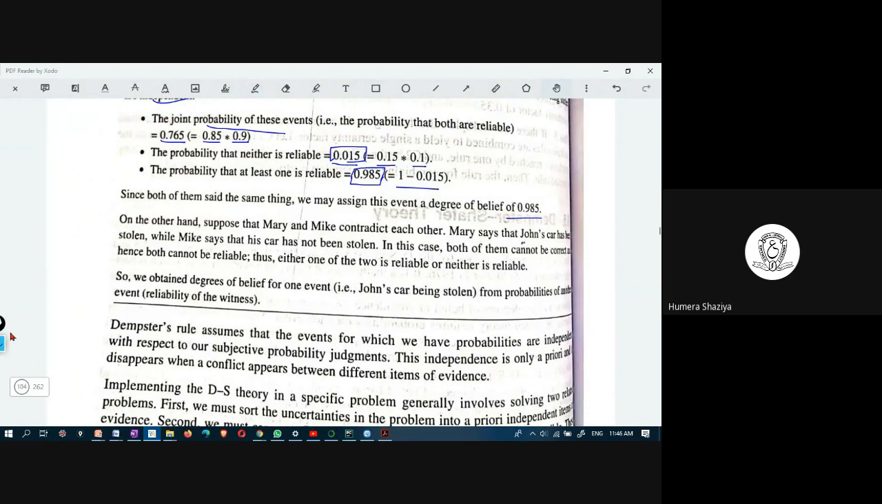On the other hand, suppose Mary and Mike contradict each other. Mary says that John's car has been stolen, whereas Mike says that his car is not stolen. In that case, both of them cannot be correct. Hence, both cannot be reliable. All right? Do you understand? Either one of the two is reliable or neither is reliable.